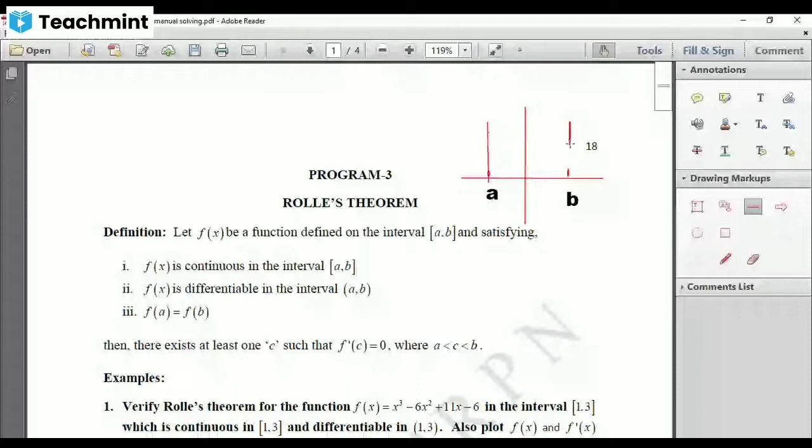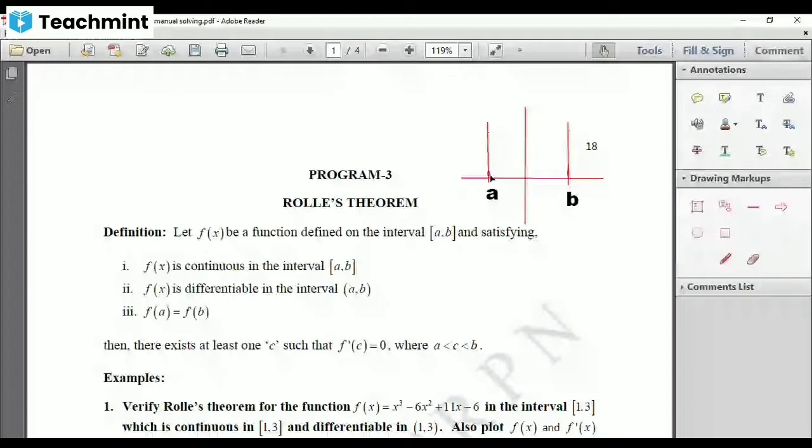So similarly, for all the real numbers in between a and b, you get corresponding f of x values, right? And what they are saying is it is finite.